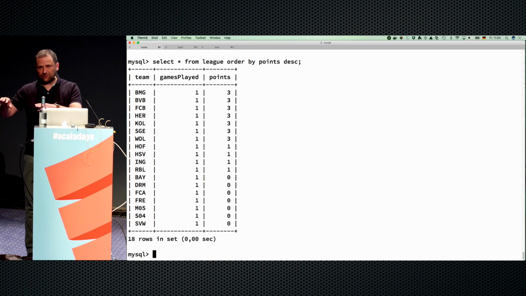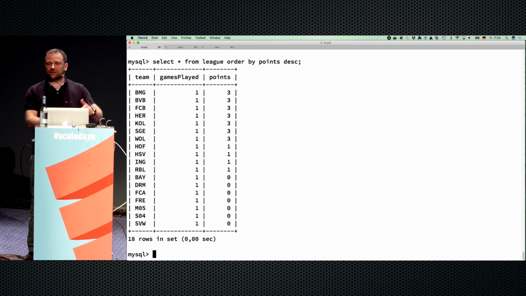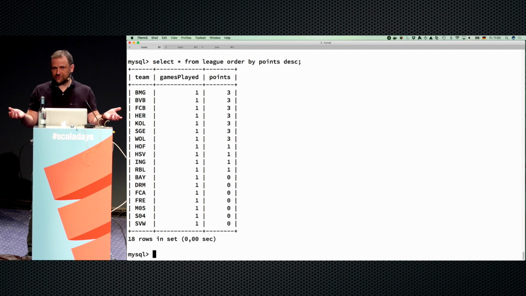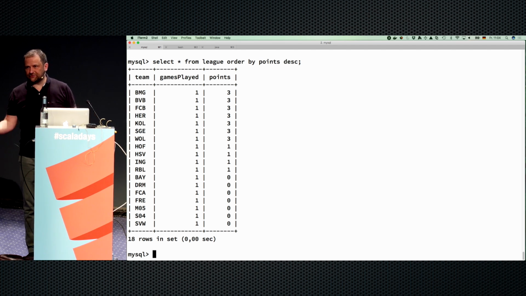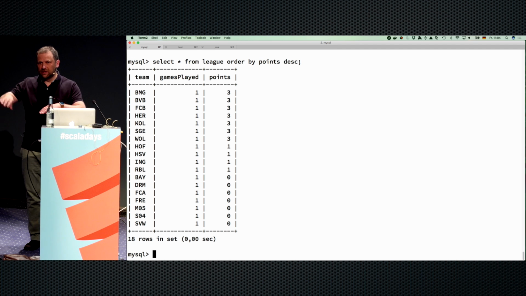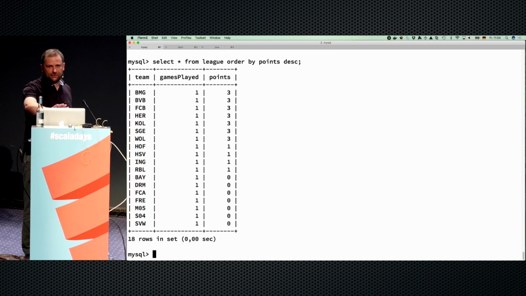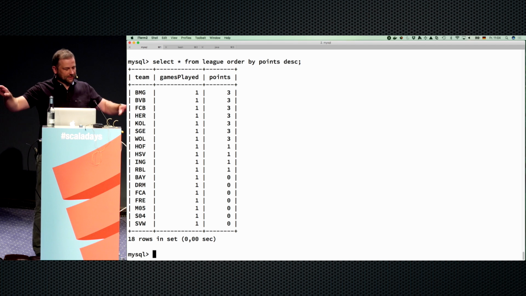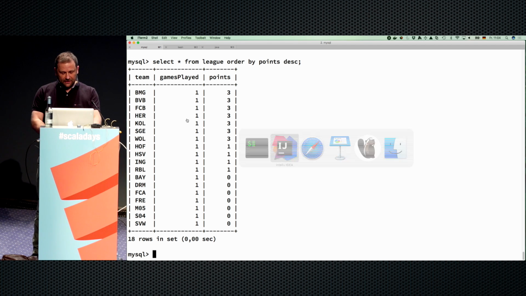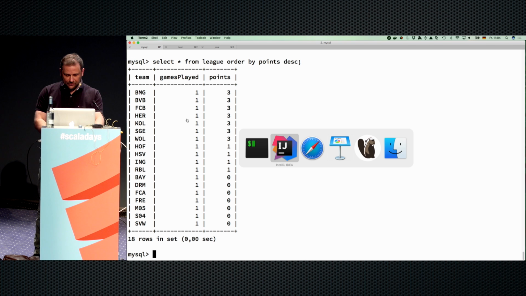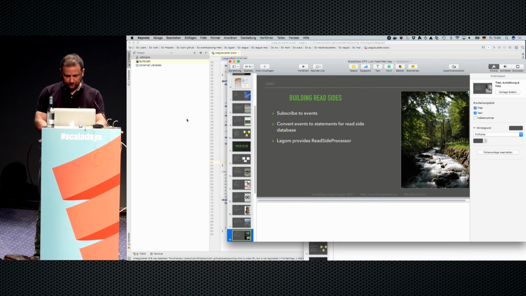And of course, I can also completely scale this. Obviously, these are completely separate databases, right? There's the Cassandra, in this case, for the event journal, and there's the view side, in this case, MySQL. So I can scale these. Because this is only going to be used for reading, I can just add as many replicas as I want, scale this out. That's basically how Lagom works in CQRS terms. Stream of events.